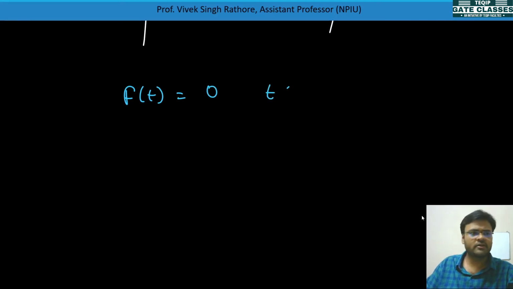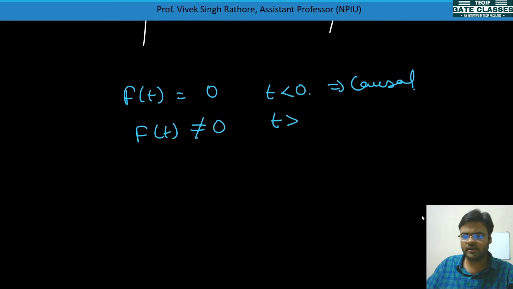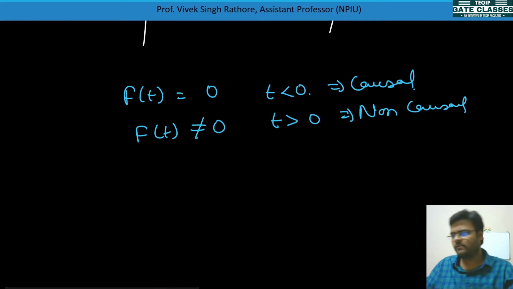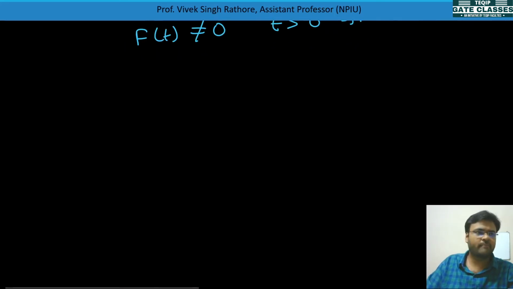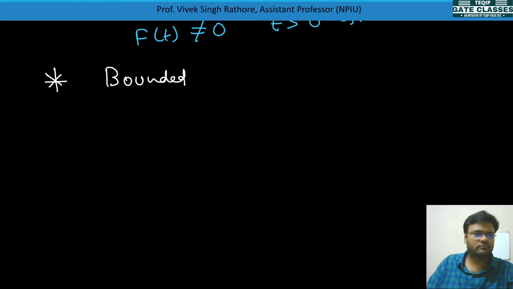Mathematically, if I write f(t) equal to 0 for t less than 0, this signal is called a causal signal. And when f(t) is not equal to 0 for t less than 0, it is called a non-causal signal. Now I'll tell you what bounded and unbounded signals are. So next we'll see bounded and unbounded signals.